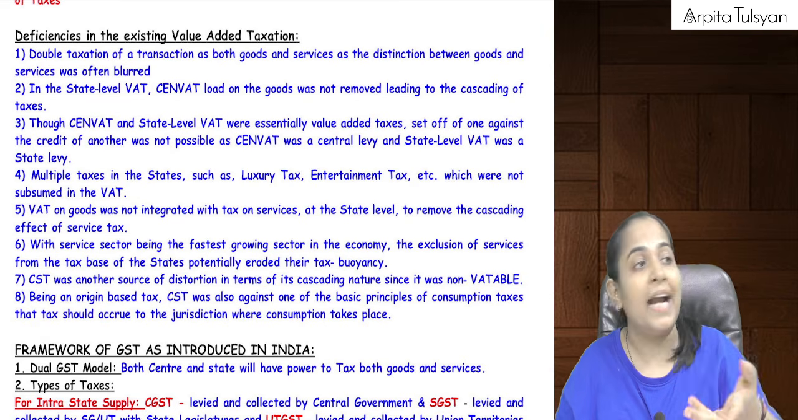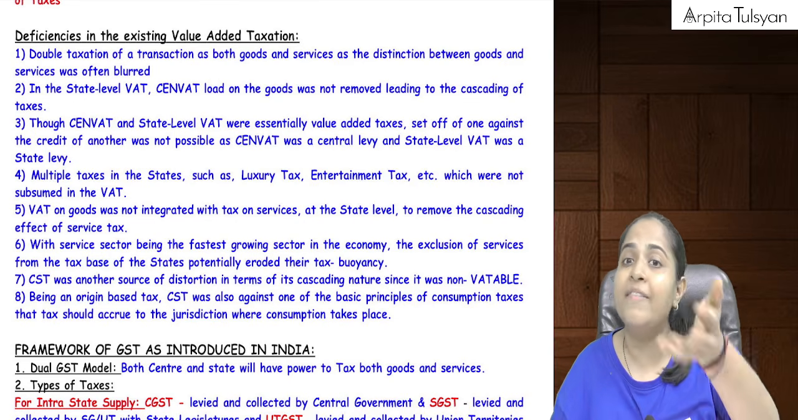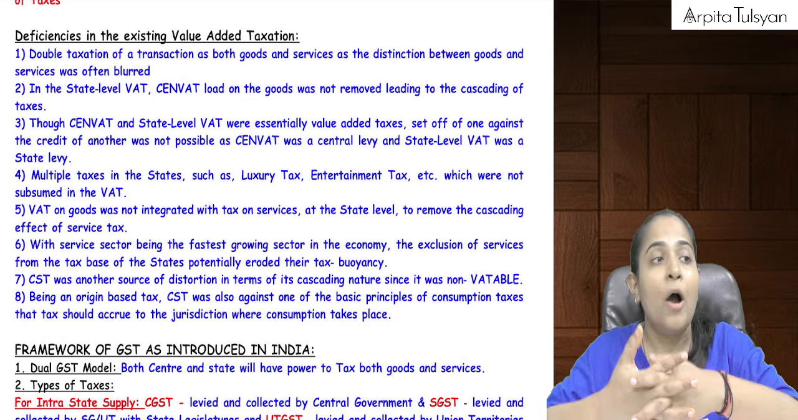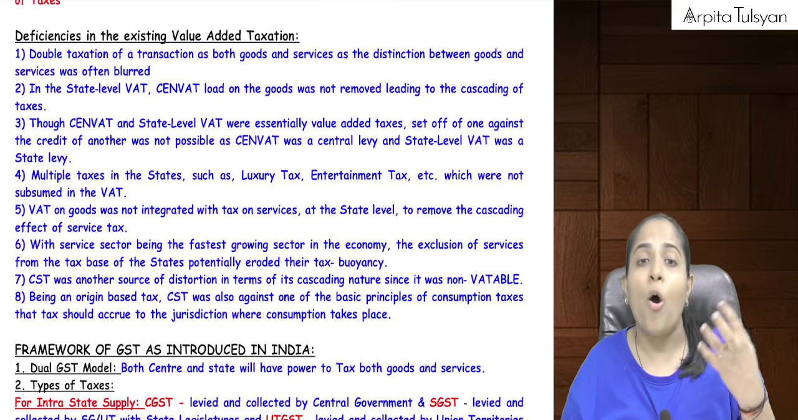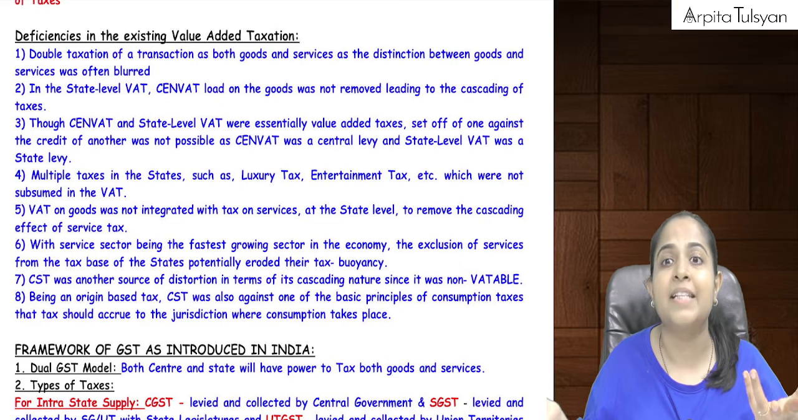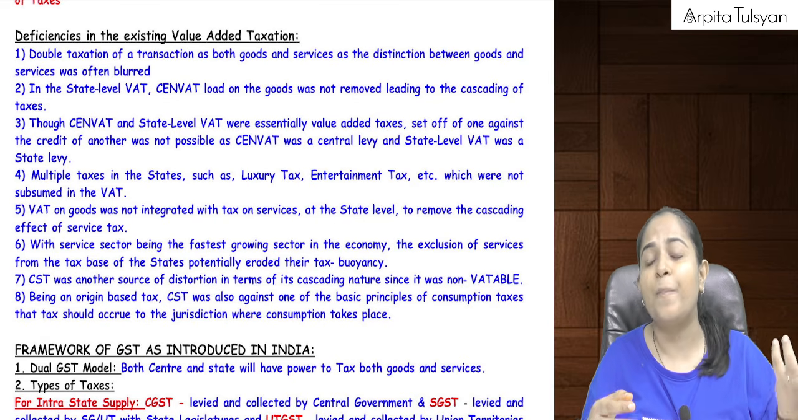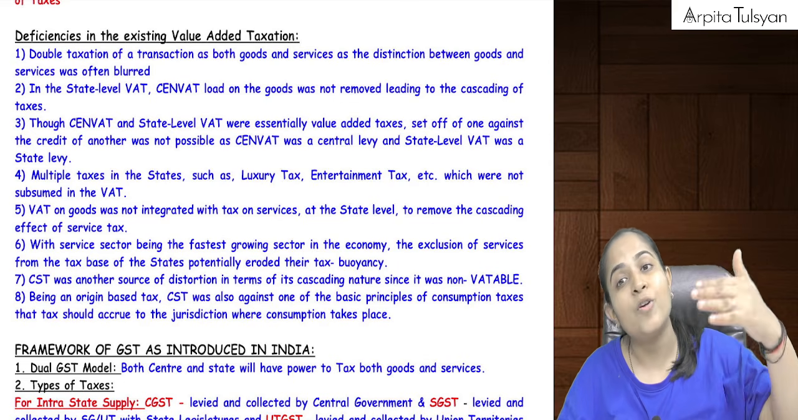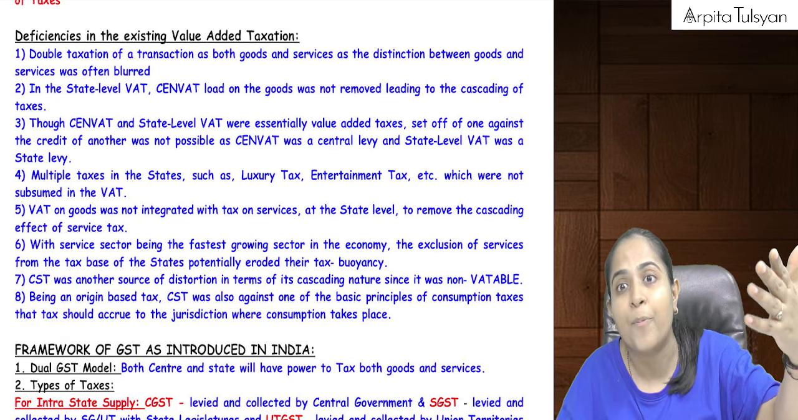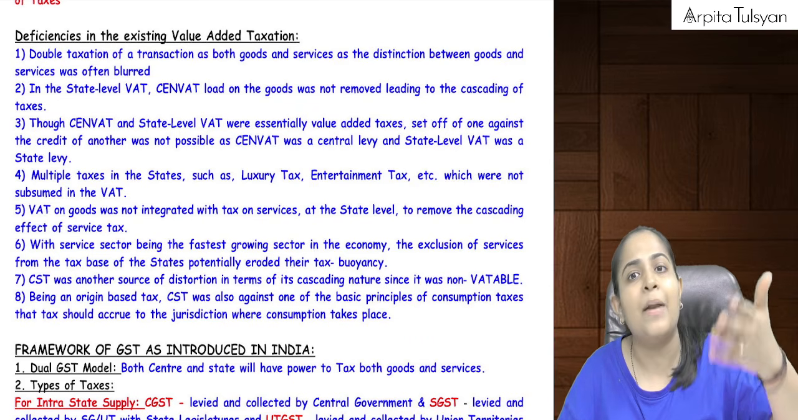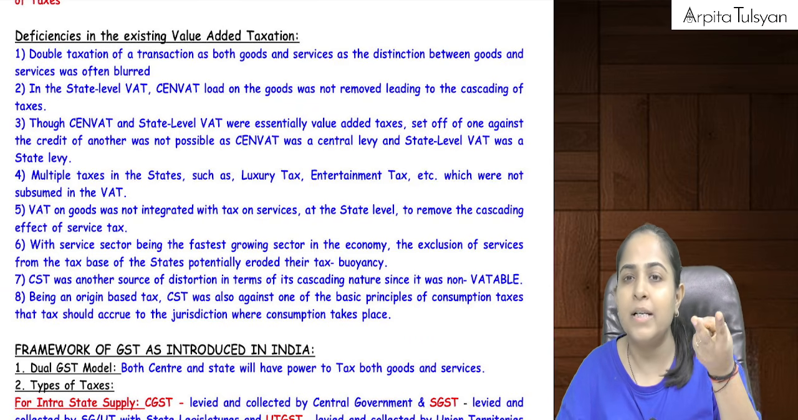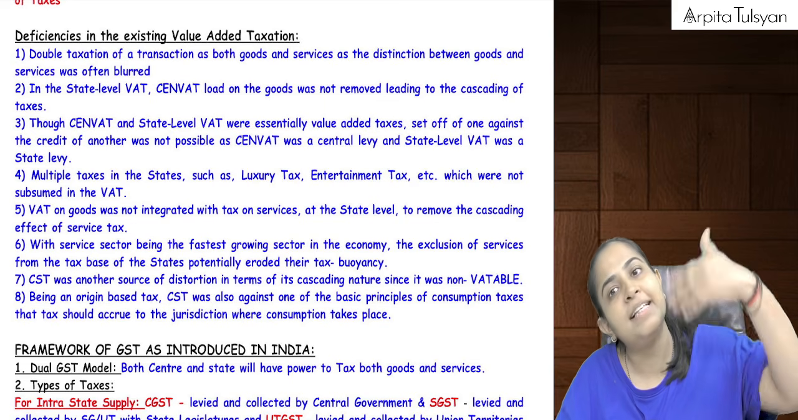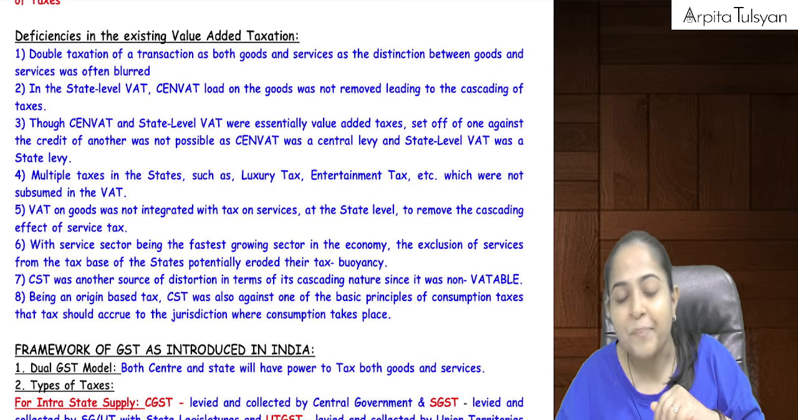Plus, whatever taxes were paid at the earlier level, we were not getting the credit of the same. It was not allowed to be set off. Let's say VAT was applicable on something, and later service tax is applicable. The VAT paid earlier was not allowed to be set off against the service tax. Because of that, tax kept getting added on the product. Two things happen: first, the product becomes very expensive for the customer, and secondly, the government's revenue increases multiple times, right?